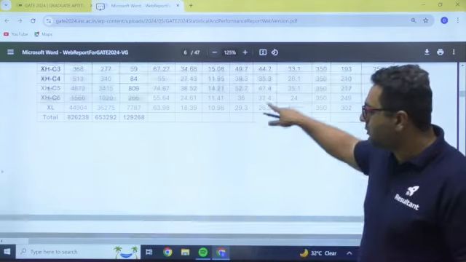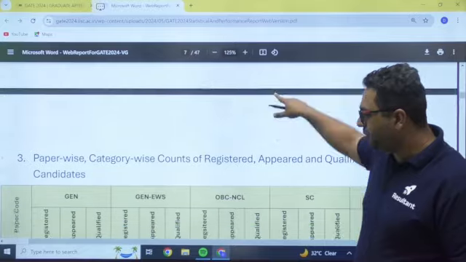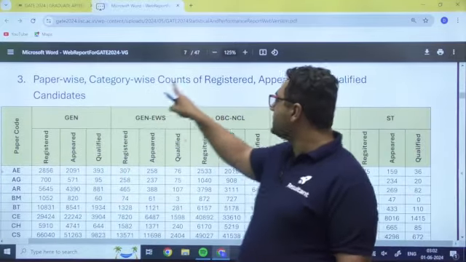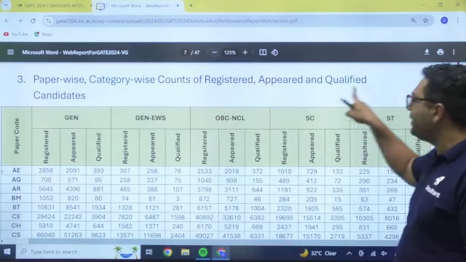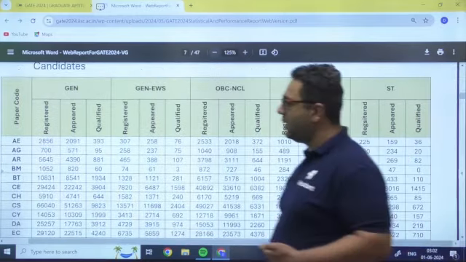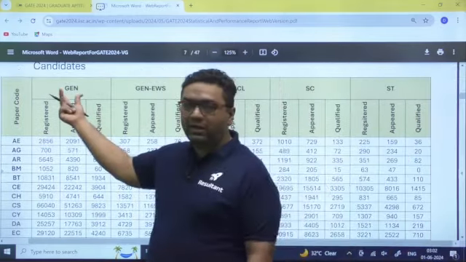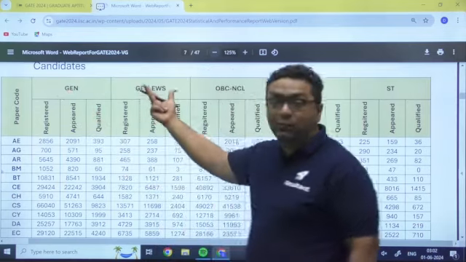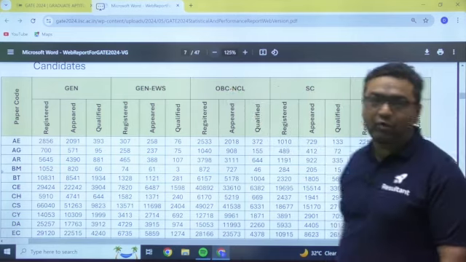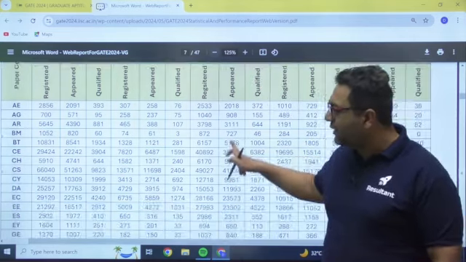So guys, now let us move to the other data we are having. Now here you can see paper wise, category wise counts of qualified candidates. So this is the category wise data, for general how many, for general EWS how many, for OBC how many, for SC how many, for ST how many. So once again you can check for any branch.